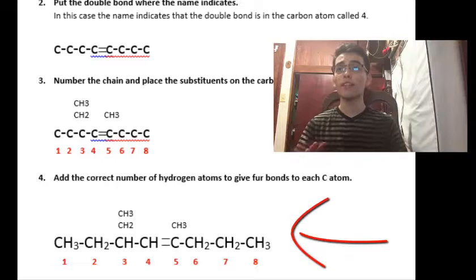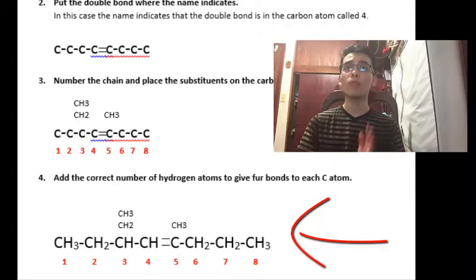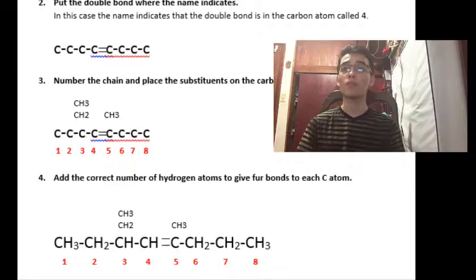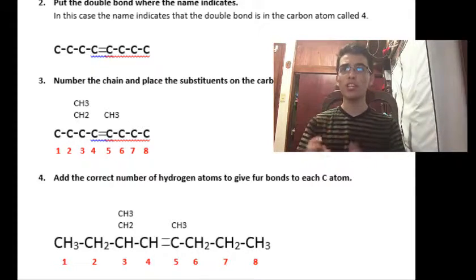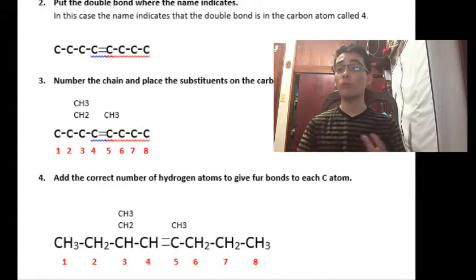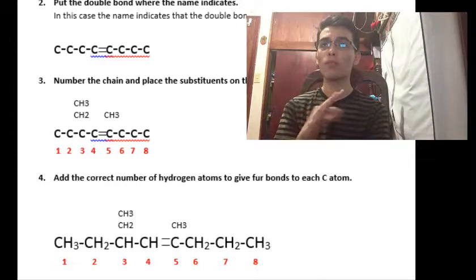So then finally we need to add the correct number of hydrogen atoms to give 4 bonds to each C atom. So in the carbon number 3, we need 3 more, so it will be CH3. In the carbon number 2, originally we have 2 bonds, so we need 2 more bonds. In the carbon number 3, we have 4 bonds, so it's complete.